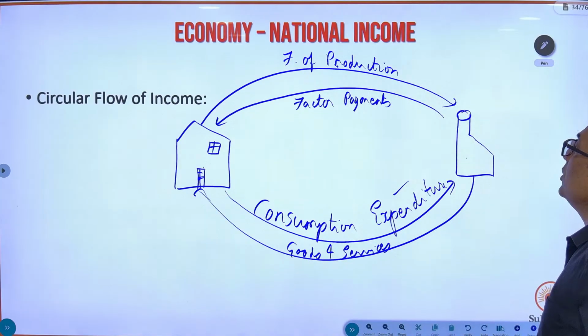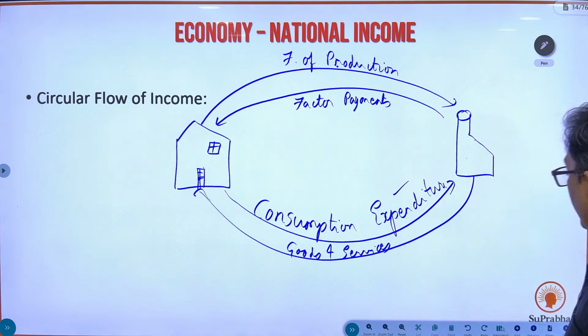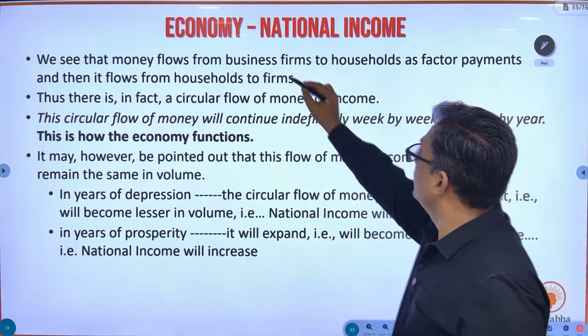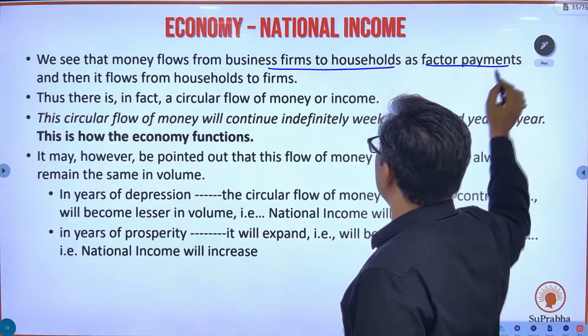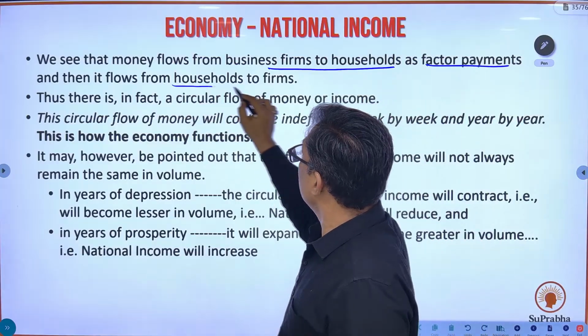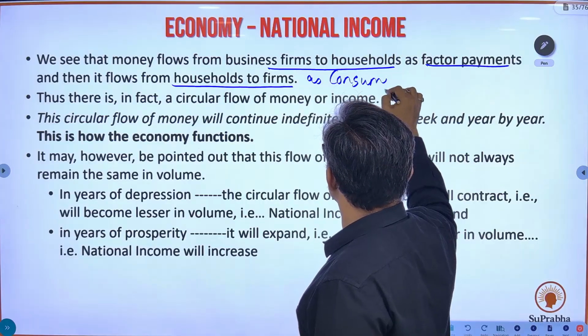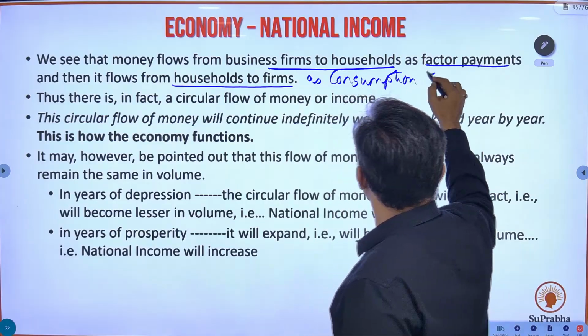So this is the concept of circular flow of income. Money flows from business firms to households as factor payments, and then it flows from households to business firms as consumption expenditure.